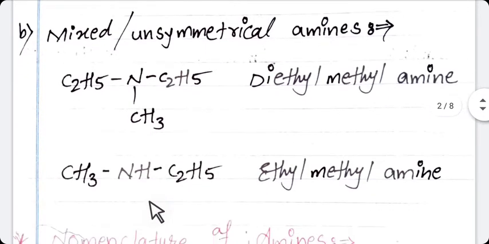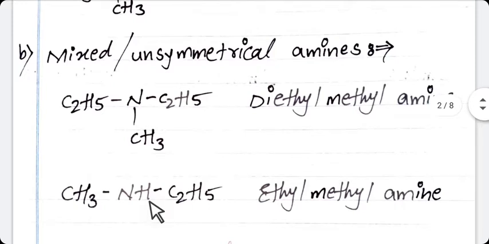In another example also, 1 ethyl and 1 methyl is there. As you have seen clearly, diethyl methylamine is the example of tertiary amine and ethyl methylamine is the example of secondary amine. So these are the classification of secondary and tertiary amine.